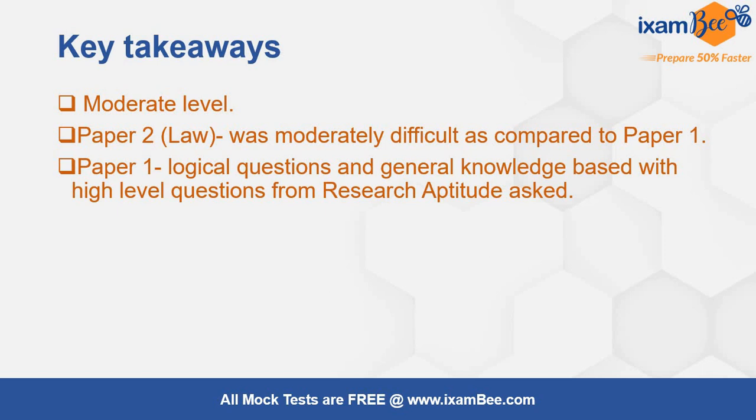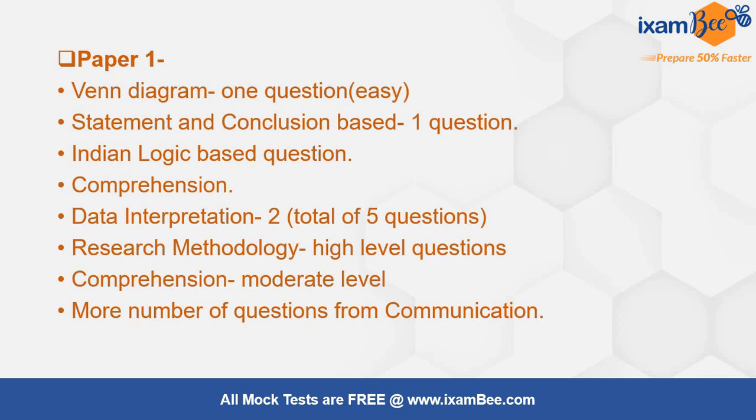and the level of questions that was good from all the topics in paper 1 was from research aptitude. You can say questions from research aptitude were of a slightly more difficult level if compared with all the other topics. And let us see the questions that were asked from paper 1.